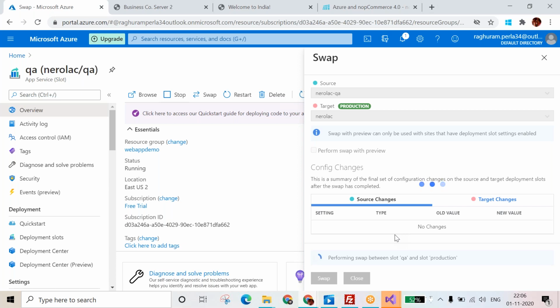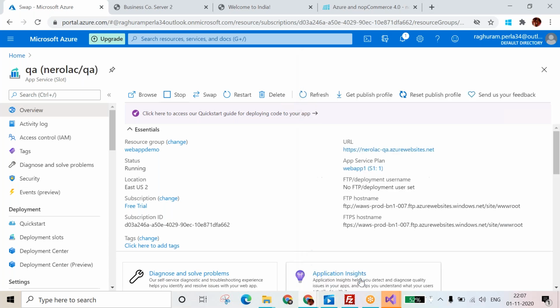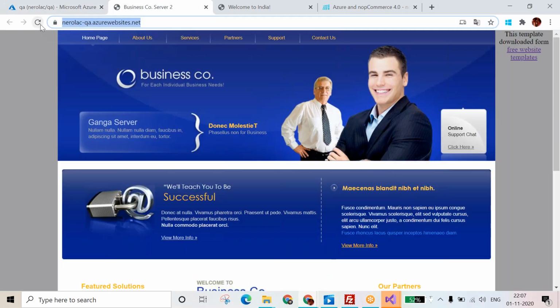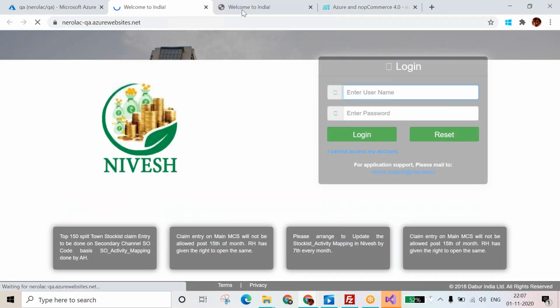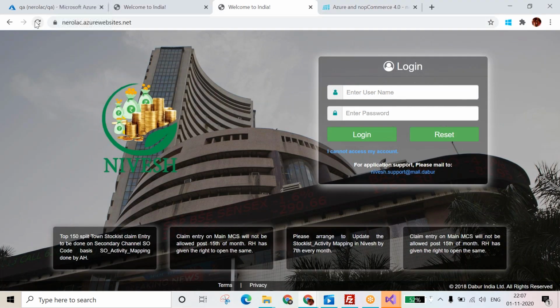Even whatever the portal you can see, this portal also is not the same. Microsoft is maintaining multiple versions of the portal for multiple types of subscription. So here swap with preview is also there. Okay, done. You can see, yeah, done. Now you can refresh. Okay, so production also moved to staging, and staging moved to production.